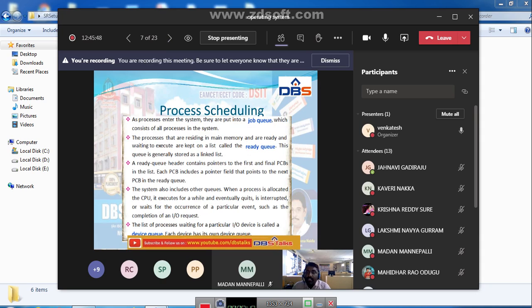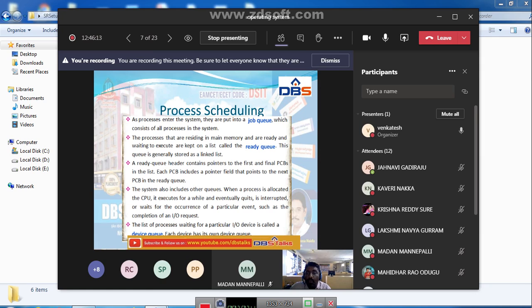See what is meant by job queue. As processes enter the system, they are put in a job queue which consists of all the processes in the system. It means whenever a process is created, for example, there are 10 processes created for execution, all those 10 processes one by one will be put in one queue called the job queue.